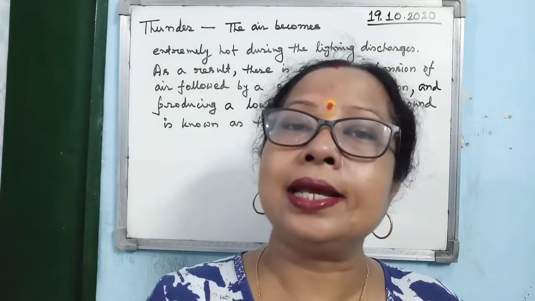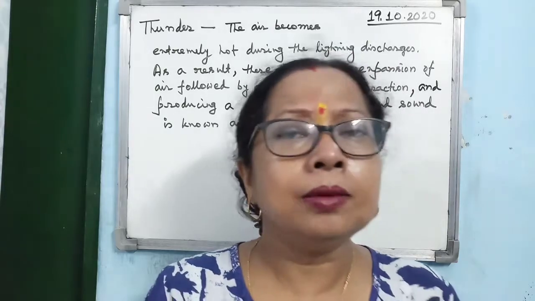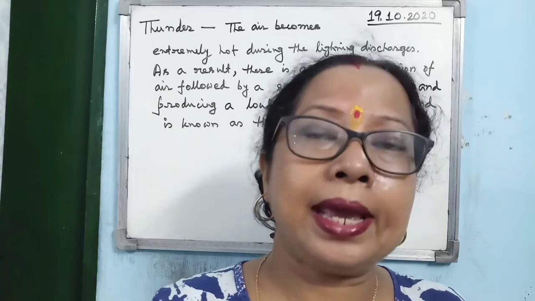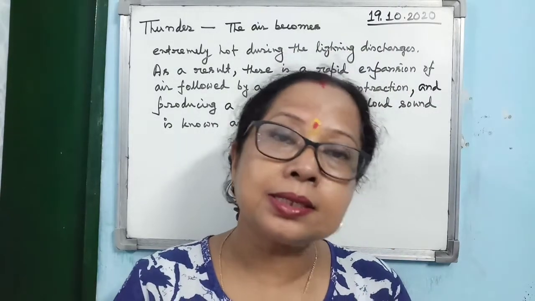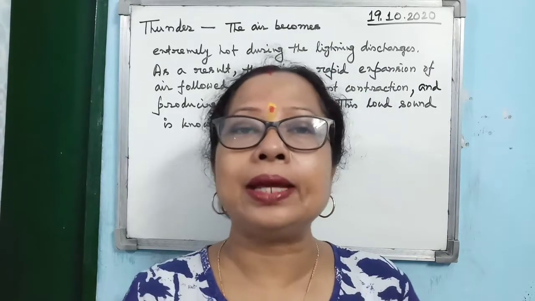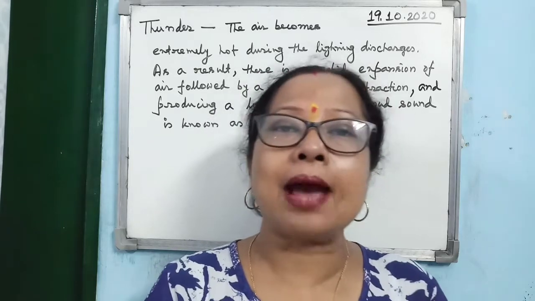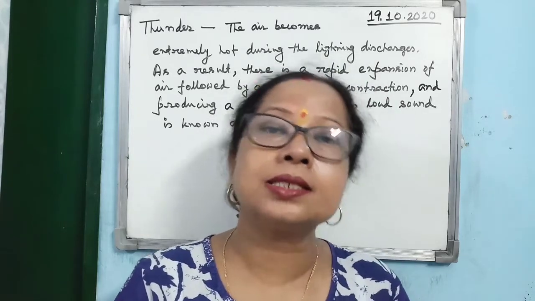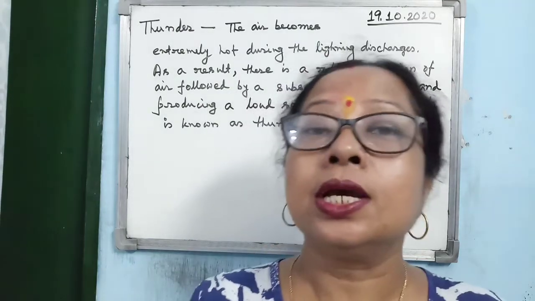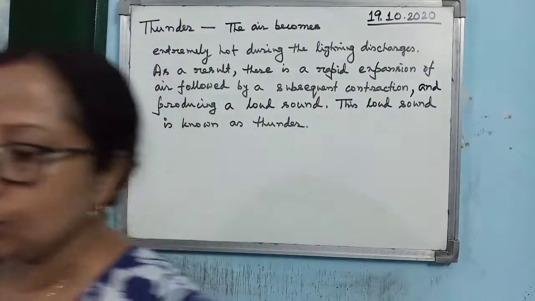So that's why lightning is very dangerous. Lightning may cause harm to living animals, it may cause death, it may cause burns to living beings, may be human or animals. And if lightning strikes the house, it may cause damage to the building, it may cause fire, and it may damage all the electrical appliances present in the house. So lightning is very dangerous to us. That's why during lightning you have to take certain precautions.